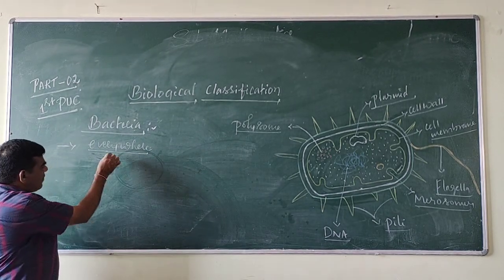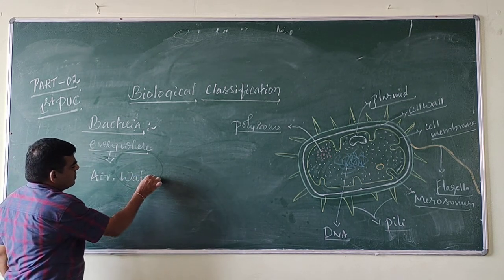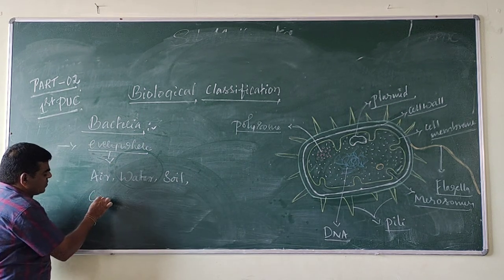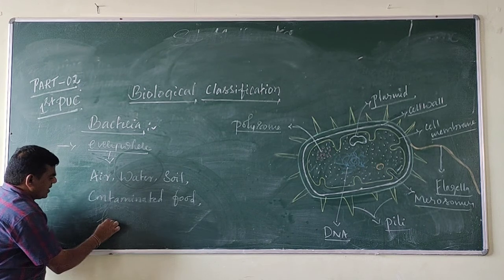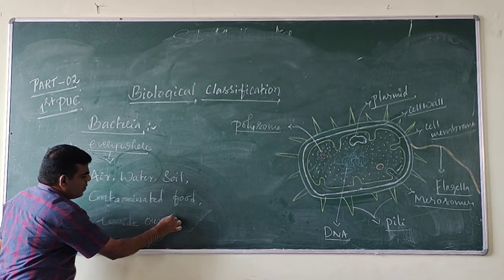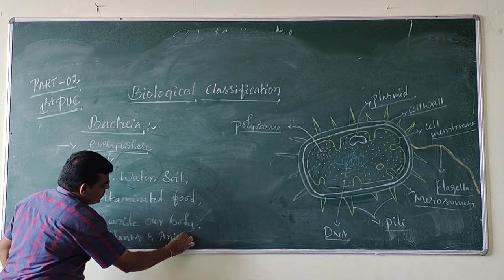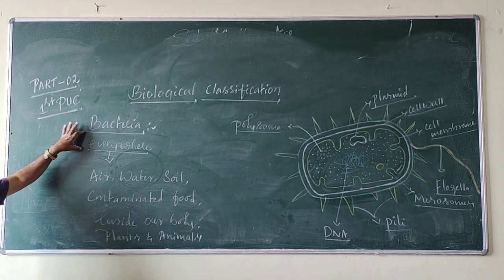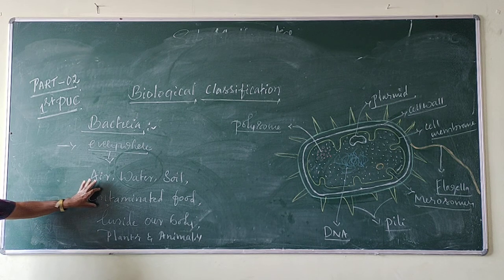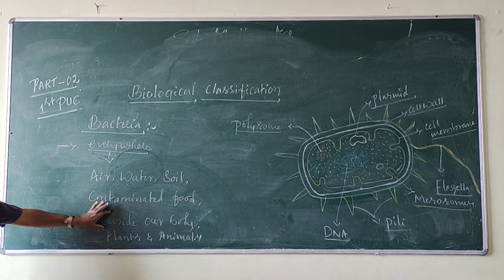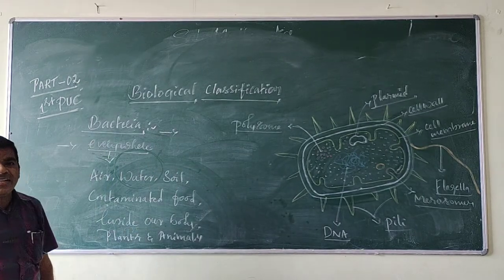Everywhere means the bacteria are present in air, water, soil, contaminated food, and some bacteria are also present inside our body, and some are present in plants and animals.